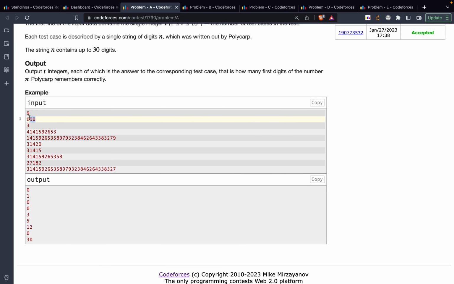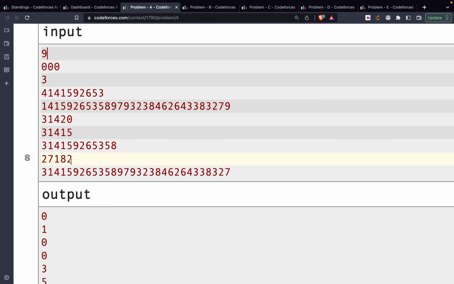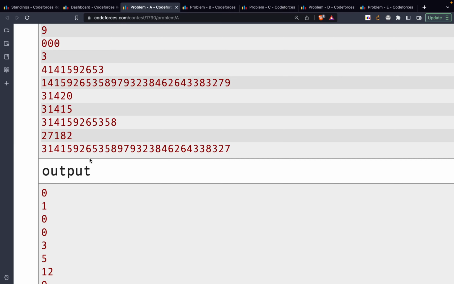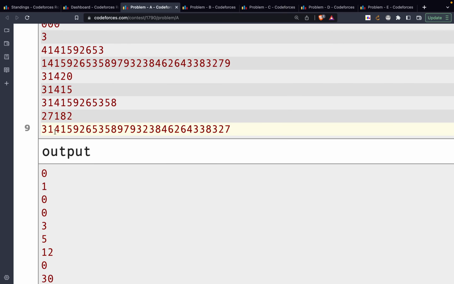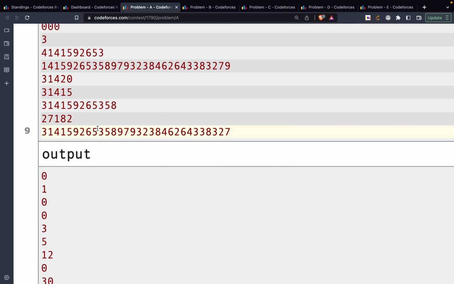So we'll be given some strings, right? So this is a string given, then this is a string given, then this, right? So over here there are 9 strings that have been given to us. Corresponding to all of the strings, we have to tell what is the right value of pi, or how many digits in this particular string correspond to the right value of pi. For example, the actual value of pi is this, that is 3.14152, all that stuff, right? So we have to tell how many digits are correct.